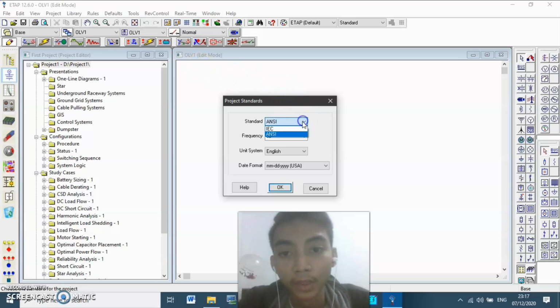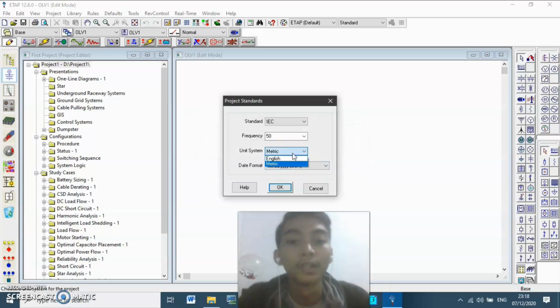For example, you choose IEC, and then the frequency is 50. In Indonesia, the fundamental frequency is 50, and then for the unit system you can choose metric or English. If you use metric, the unit of length or height will be changed to meters.